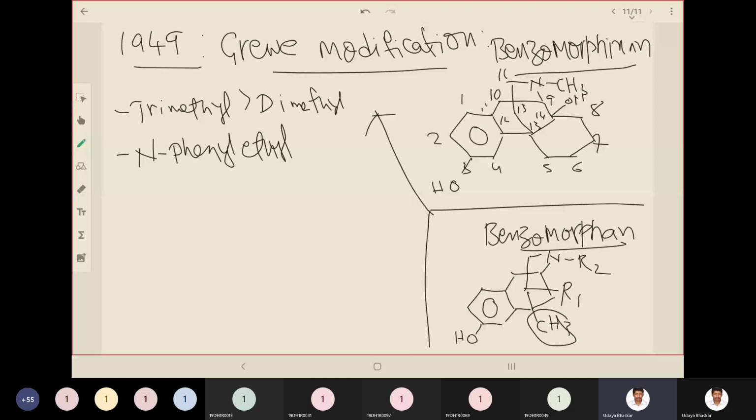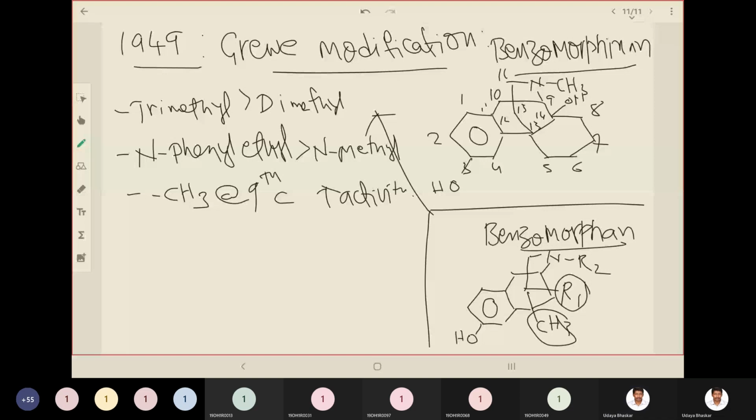That will increase the activity. And pentazocine and cyclazocine are classic antagonists from the benzomorphan series. So the examples of antagonists are pentazocine and cyclazocine, belonging to the benzomorphan category.